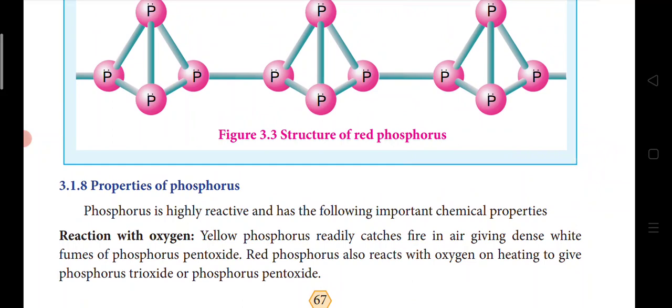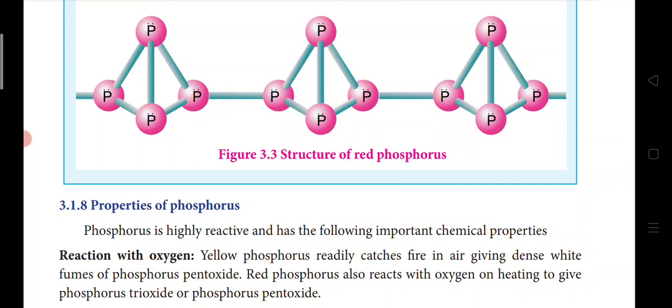You may ask whether you have to remember all these equations. No need. Very important: the preparation of phosphine, the preparation of phosphorus pentachloride and phosphorus trichloride, obviously you have to remember, and then the uses, the structure, and the physical properties. If you remember all this, it's more than enough. That's why I didn't go deep into this. Also the important part here is allotropes. It has so many objective questions in that paragraph, so go through the allotropes paragraph also. Apart from that, no need to go deep into this.